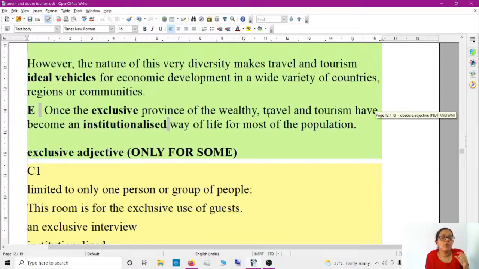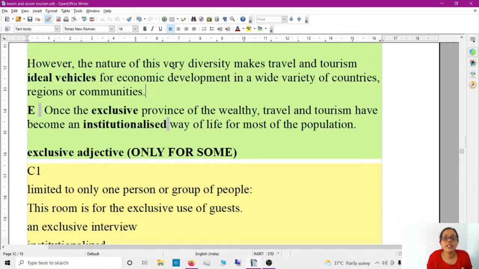Okay. However, the nature of this very diversity makes travel and tourism ideal vehicles. See, in one more IELTS passage, I saw the same thing, vehicle. So no one writes that travel and tourism is a vehicle if they didn't use it in that sense, right?